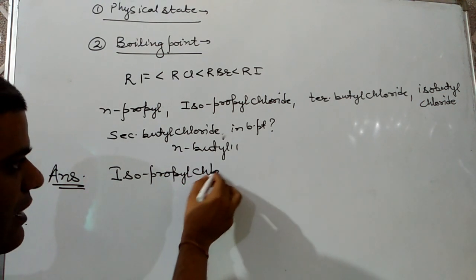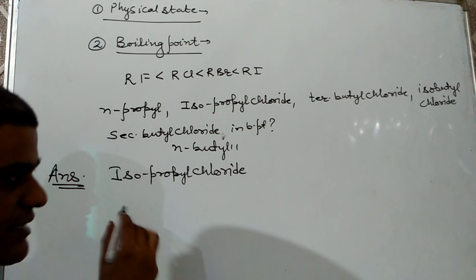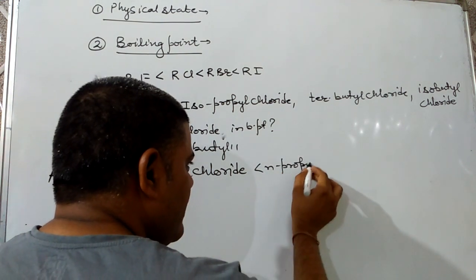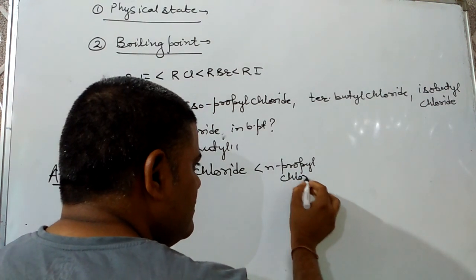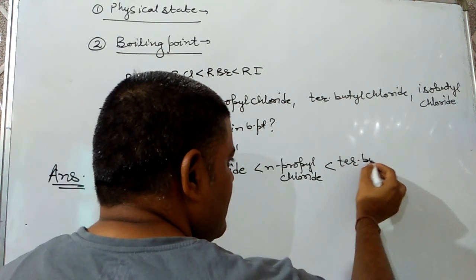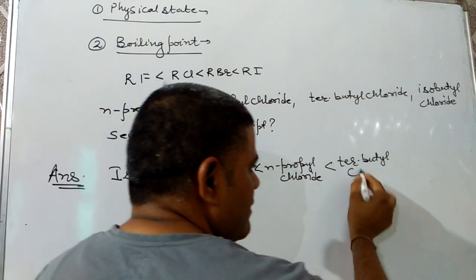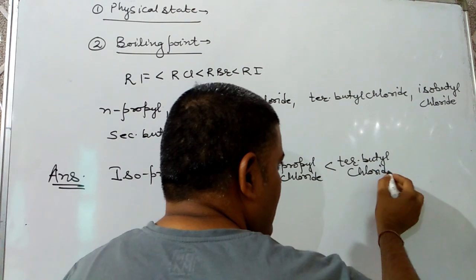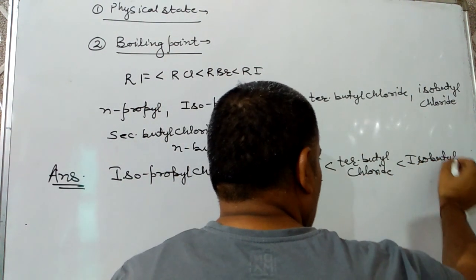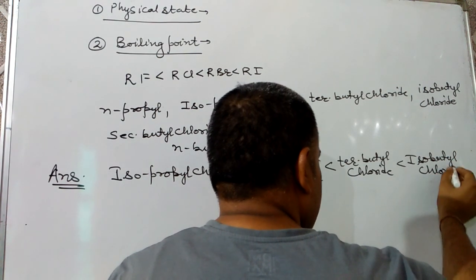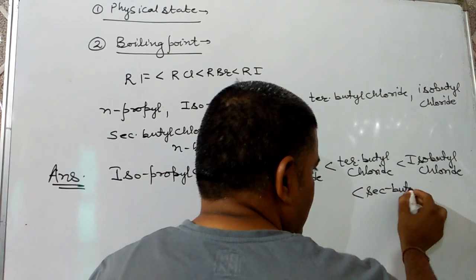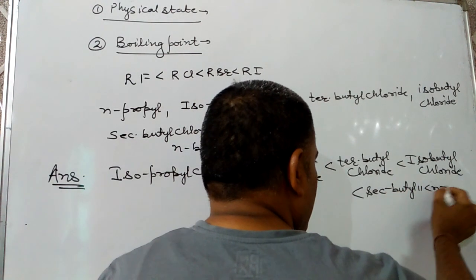isopropyl chloride as least, then normal propyl chloride, then tertiary butyl, more branching, lesser boiling point, then isobutyl chloride, then secondary butyl, more surface area, more boiling point, and finally normal butyl chloride.